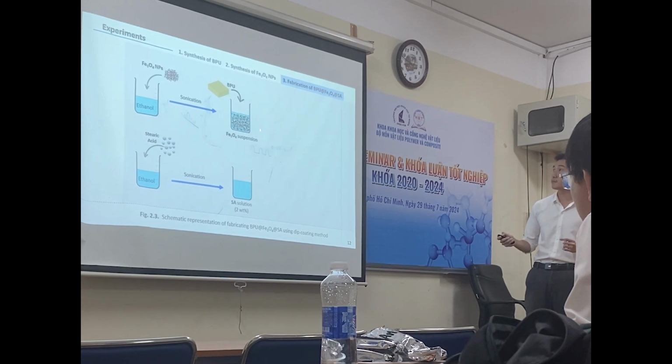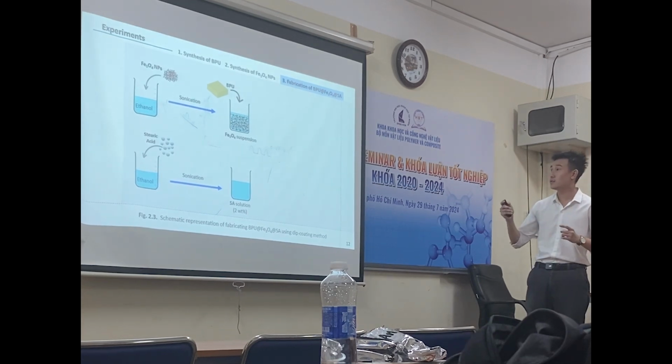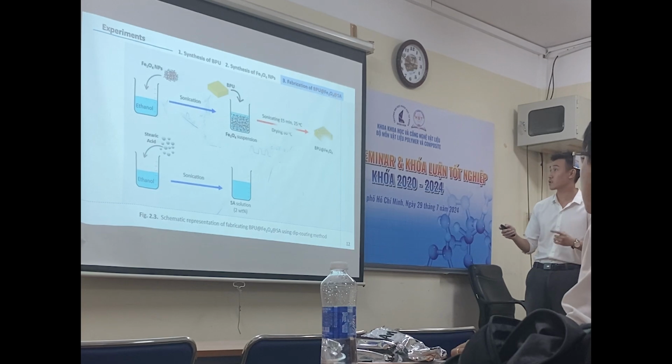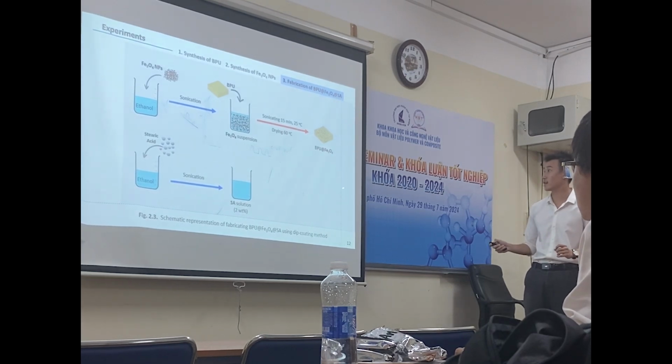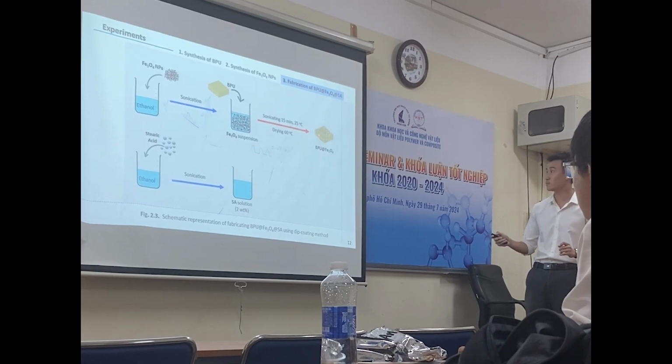Some of the BBU were suspended in the suspension for 50 minutes at room temperature, then dried at 60 degrees to obtain the BBU magnetite.